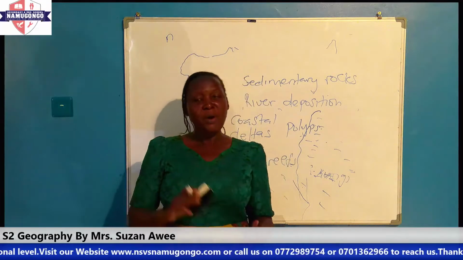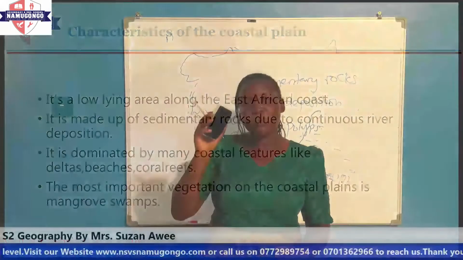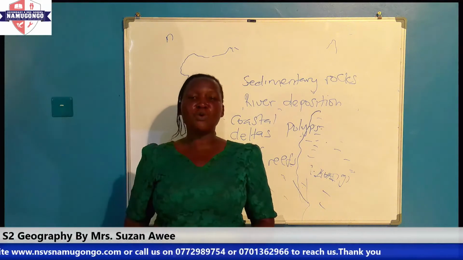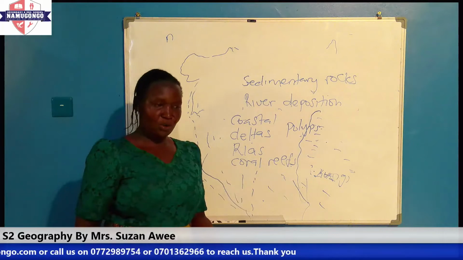And then three, what other characteristics do we need to know about the coastal plain? The most important vegetation that we can find along the coastal plain is the vegetation that we call mangrove swamps. The mangrove swamps are called swamp vegetation, especially in East Africa. But when it comes to the coast, the swamp vegetation is changed to mangrove swamps. So that is all about the coastal plain.